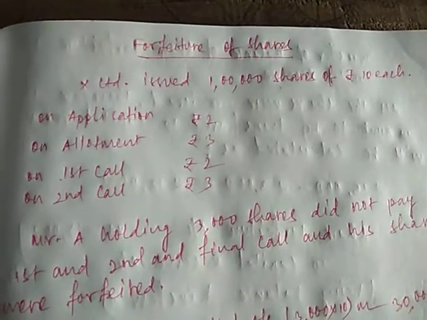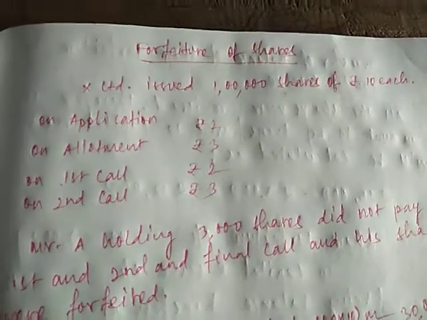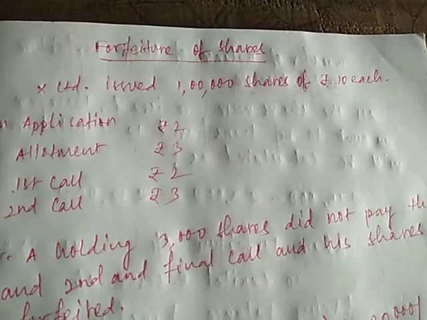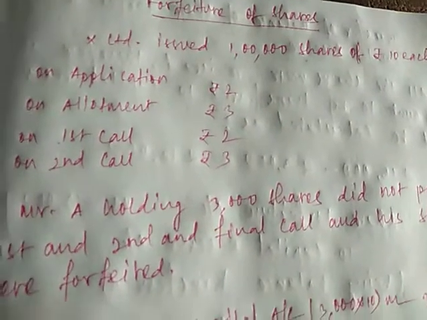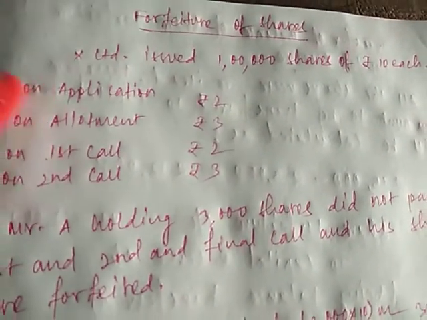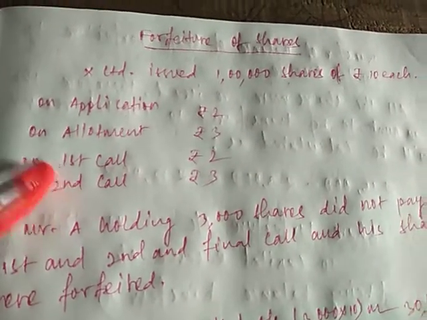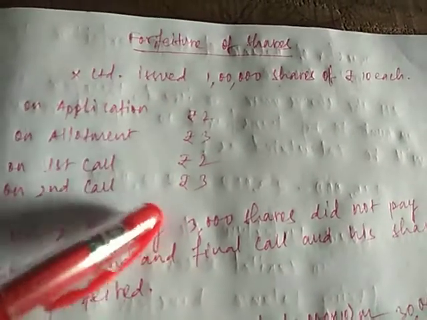Today we'll see about forfeiture of shares. Here you can see X Limited issued 1 lakh shares of rupees 10 each. The breakup is given here. Application rupees 2, allotment 3, first call 2 and second and final call rupees 3. Rupees 10 each.